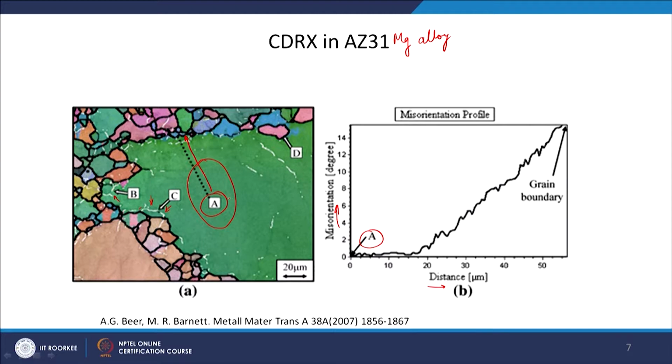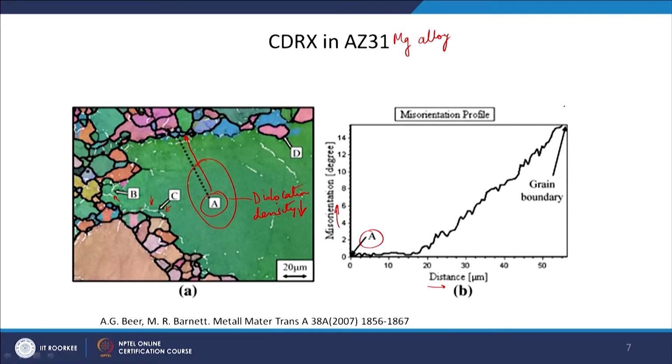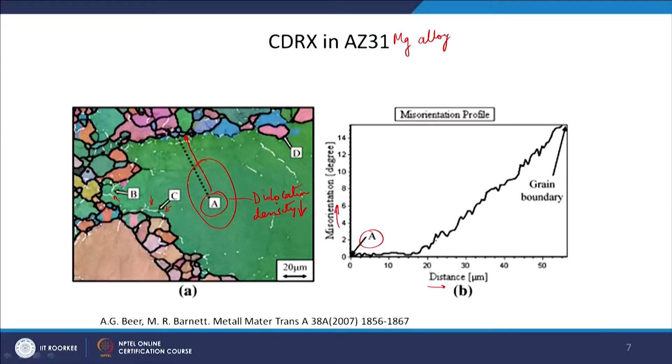That the dislocation density here is low, in the interior of the grain, and as you are going towards the grain boundary, there is a large number of dislocations, as well as there may be some subgrain boundaries or very low angle grain boundaries forming, and that is giving rise to this misorientation development as you go from point A towards the grain boundary. Okay.